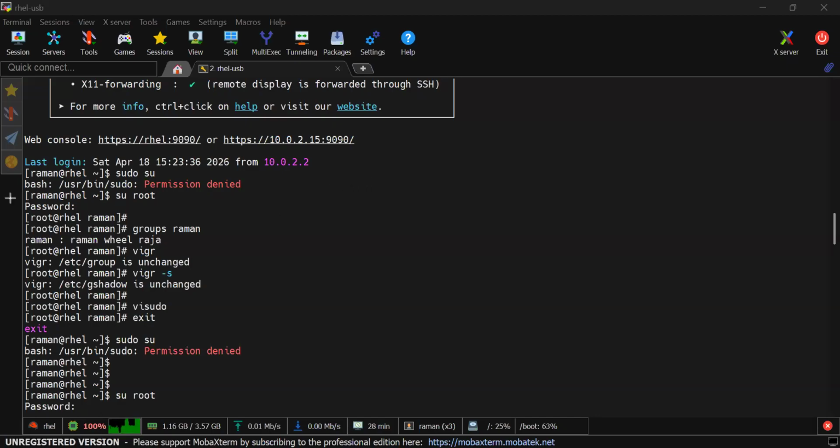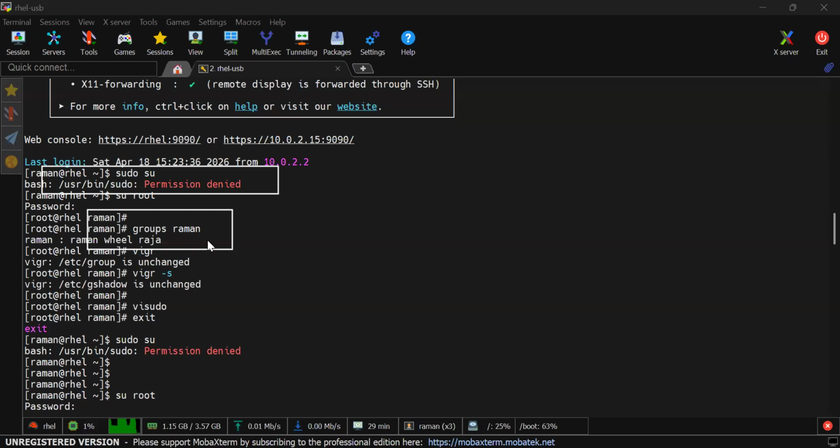Hello everyone. Today I was getting one weird problem. I have a user Raman in RHEL and I was getting this error when I was running the sudo su command. Even though the Raman user was part of the wheel group and has sudo permission, I was getting this error.